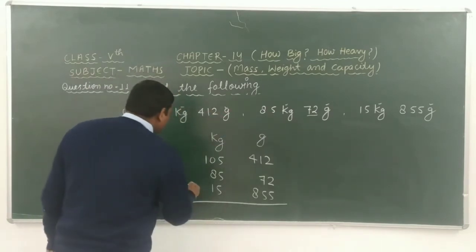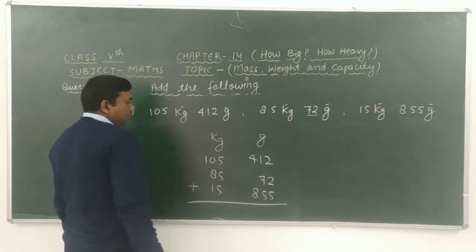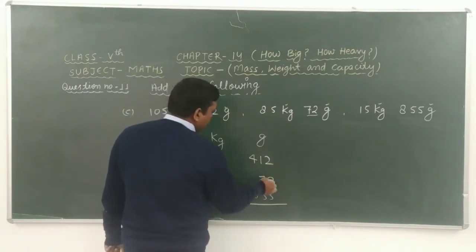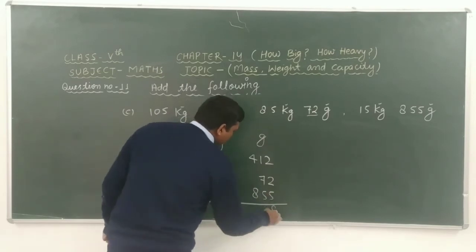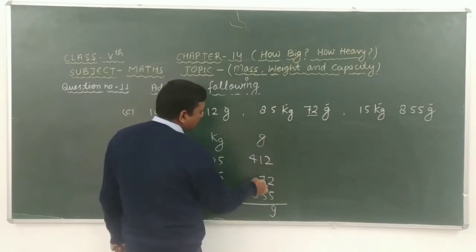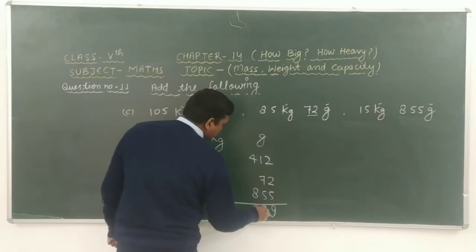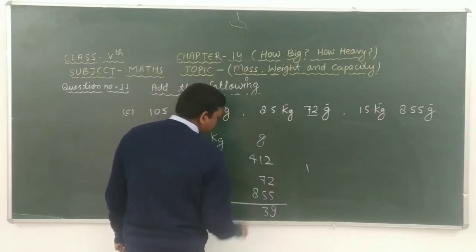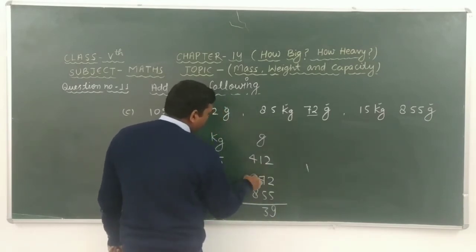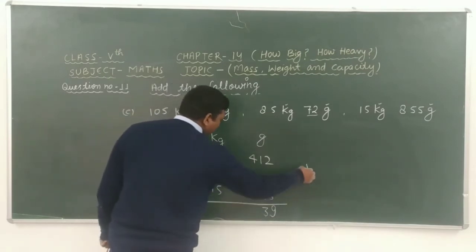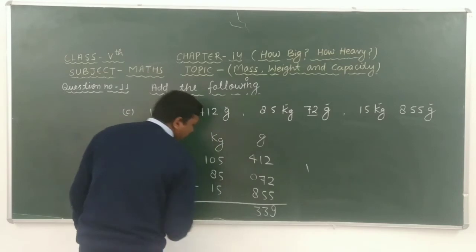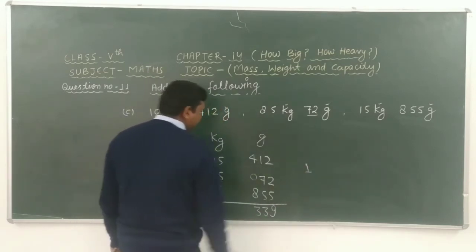Okay, look at here carefully. Here given that 2 and here 2, here 5. 2 plus 2 is 4, 4 plus 5 is 9. 1 plus 7 is 8, 8 plus 5 is 13, 13 of 3 carry 1. 4 plus 0 is 4, 4 plus 8 is 12, 12 plus 1 is 13 of 3 carry 1.